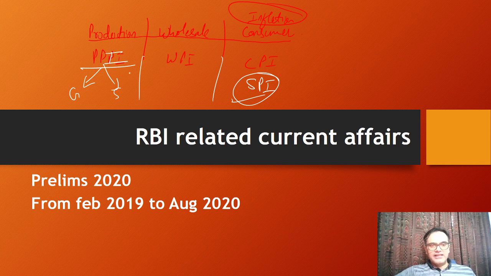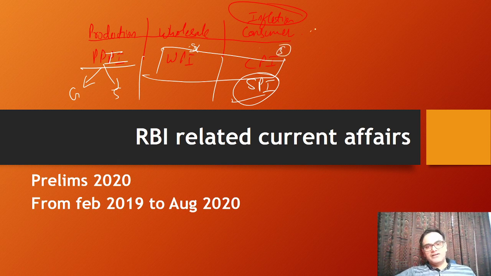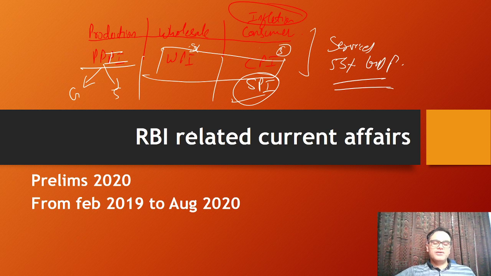Both these are in the formation stage right now. Prior to this, WPI does not contain any kind of services, and CPI contains only some services. But Indian economy is service dominated. We have 55% services contributing to GDP. So you should know about services within the price indices, that makes sense.